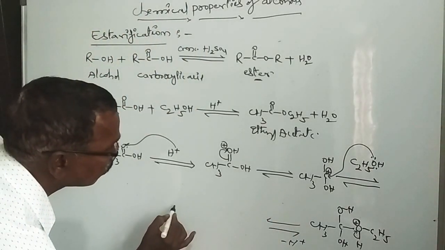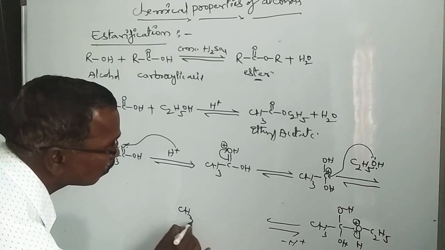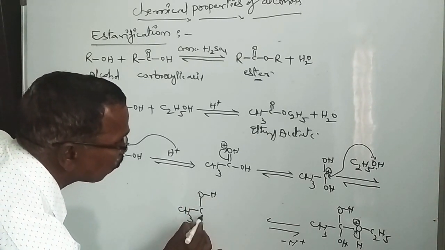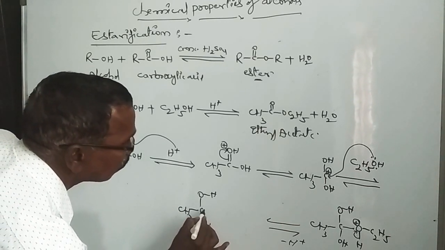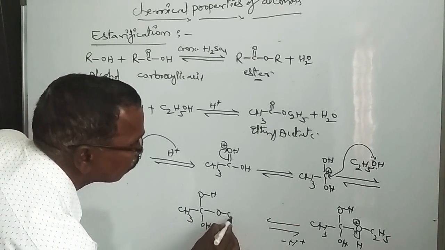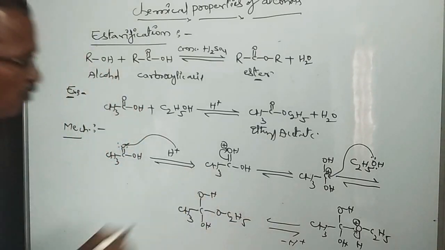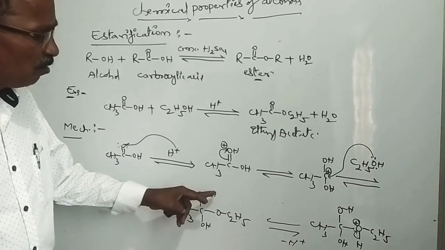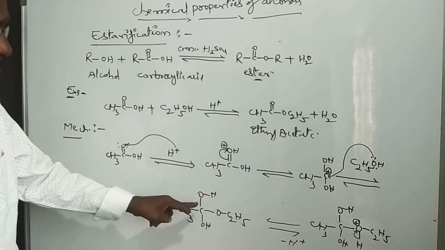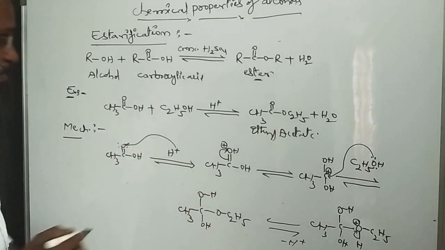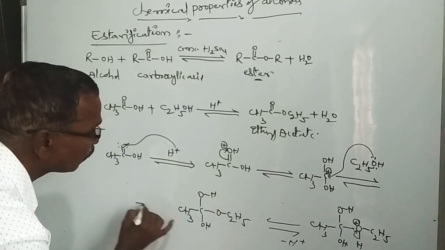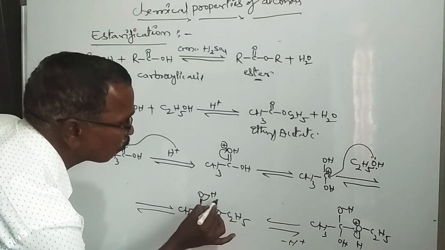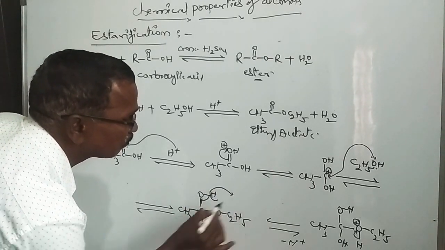Now that is CH3 and oxygen, hydrogen, here OH, next oxygen, C2H5 is formed. Then what happened here also, the electron pair between the carbon and hydrogen shifted between the carbon and oxygen. Here the proton is eliminated as an H plus ion.